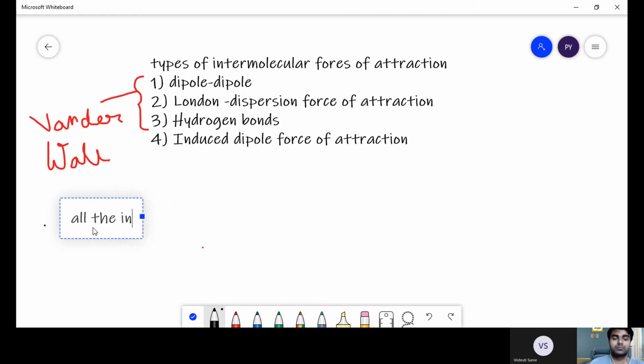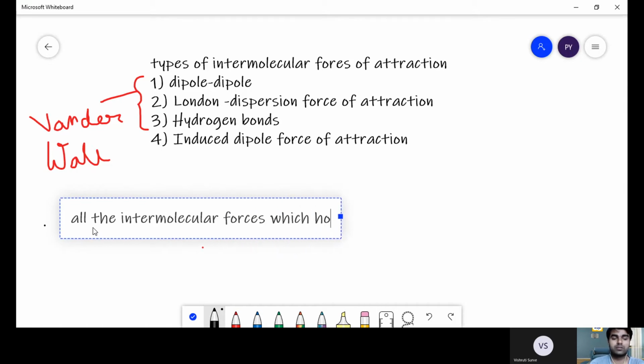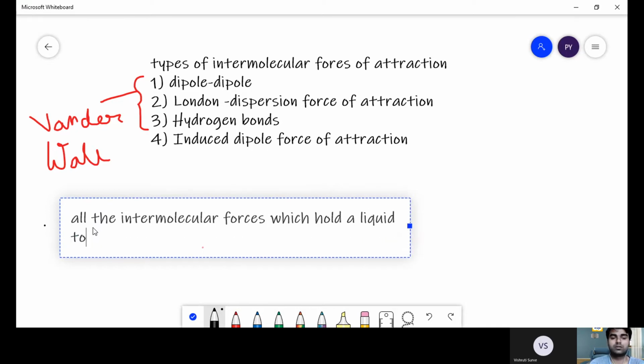All the intermolecular forces which hold a liquid together are called cohesive forces. Okay, remember the term.